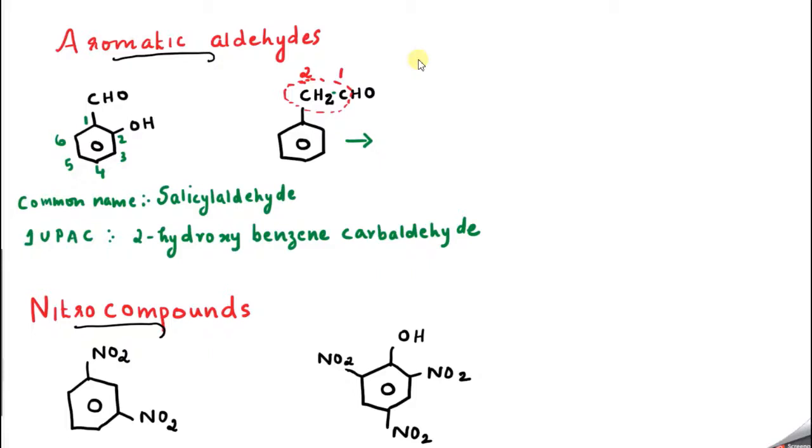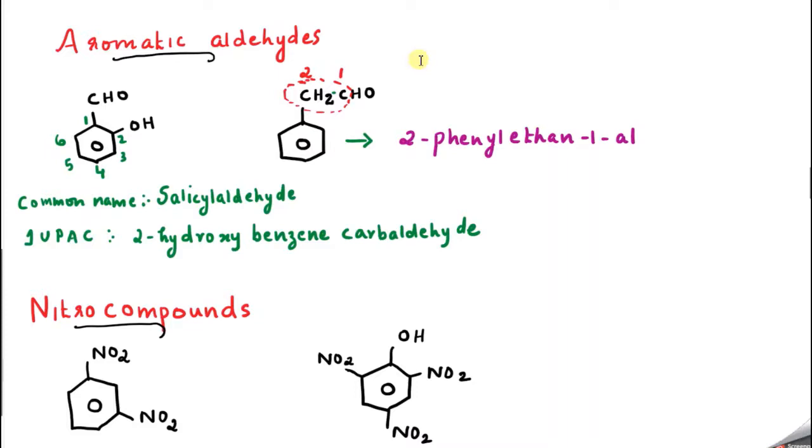So I can say 2-phenyl, and since the word root has 2 carbon atoms, ethan-1-al. 2-phenylethanal is the correct answer. Understood? I hope you are now getting it.